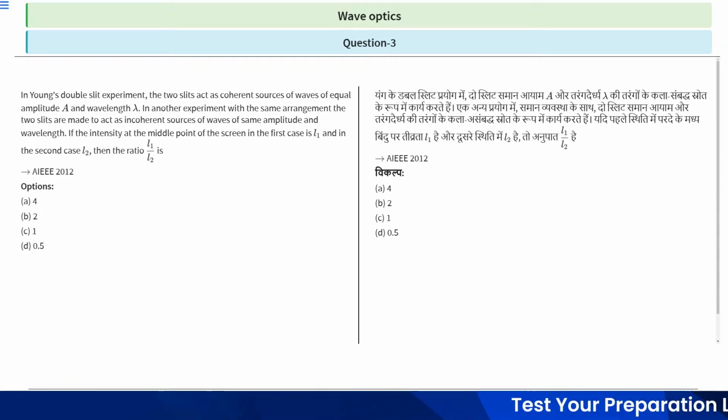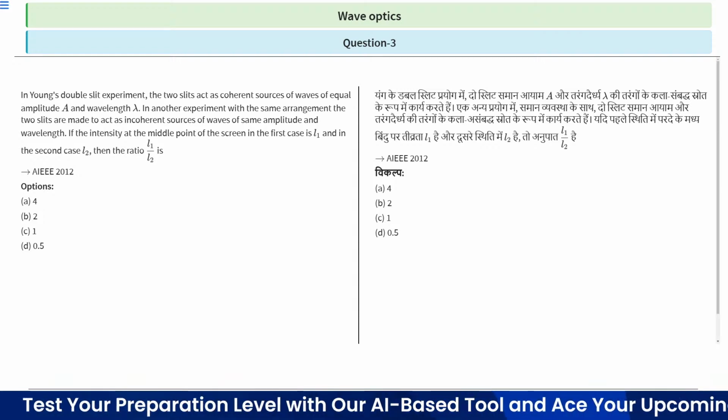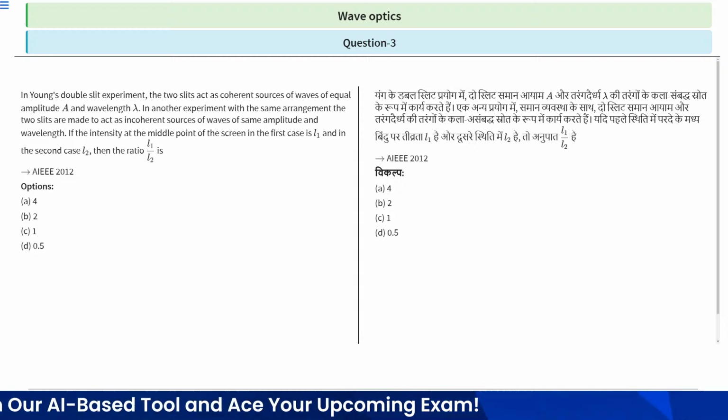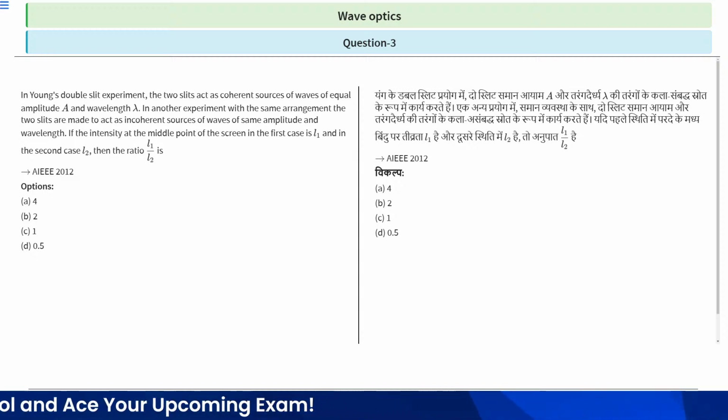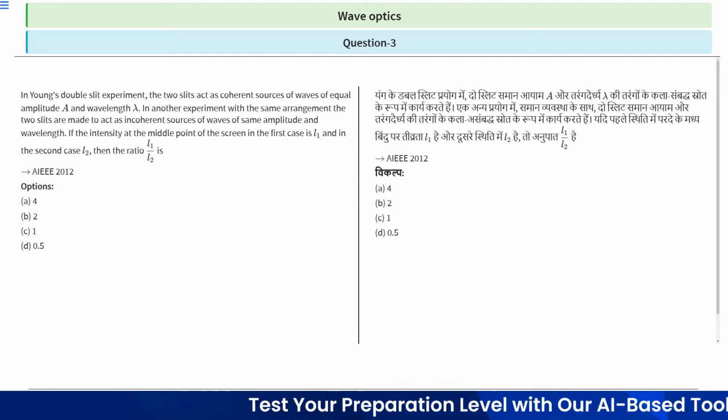In Young's double slit experiment, two slits act as coherent sources of waves of equal amplitude and wavelength lambda. In another experiment with the same arrangement, the two slits are made to act as incoherent sources of waves of the same amplitude and wavelength.